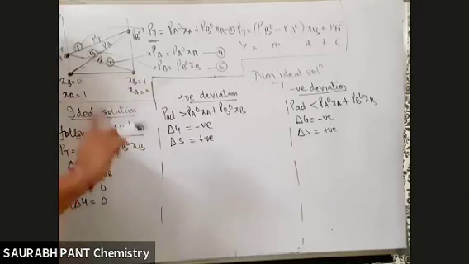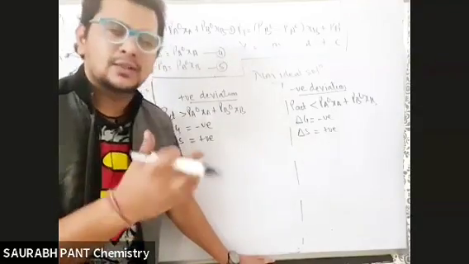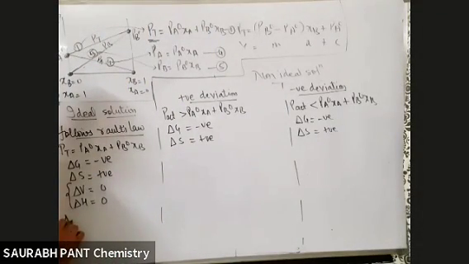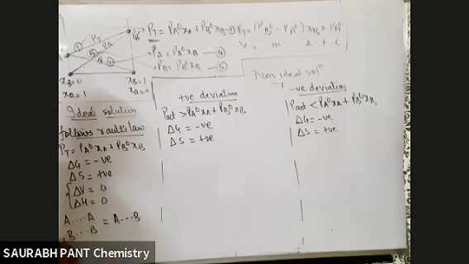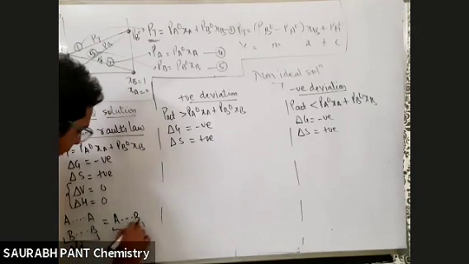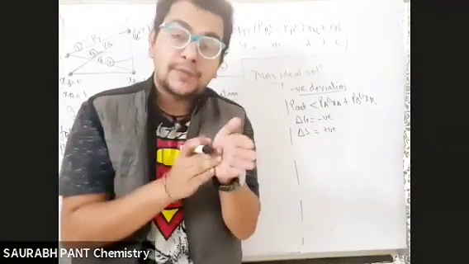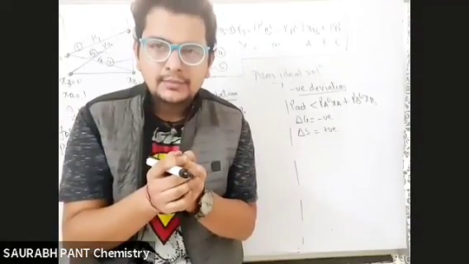That means there is no change in the volume. There is no change in the energy also. That means no exchange of energy, no heat transfer, no energy absorbed, no energy released, and no change in volume. Why? Because the previous force of attraction between AA and BB is equal to the new force of attraction between AB. The old force of attraction and the new force of attraction are same. So simple, yaar. If they are the same, why will energy get released or gained?